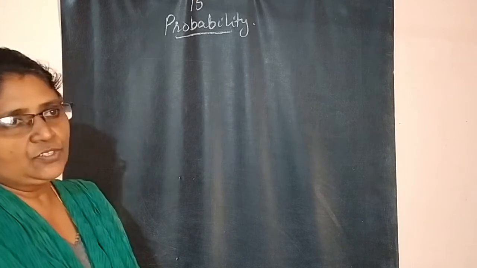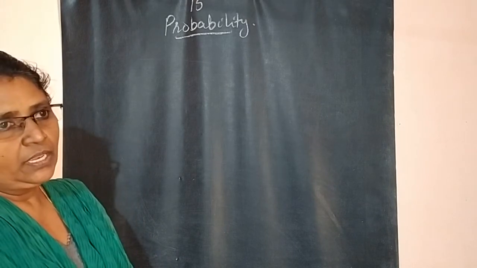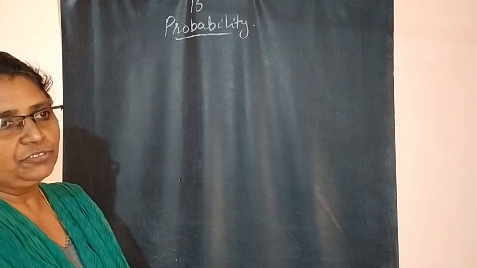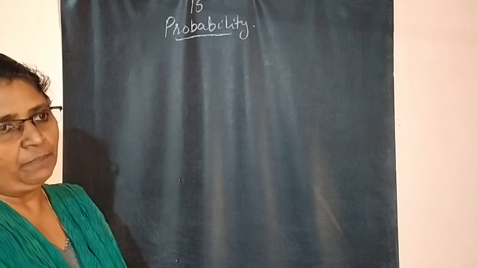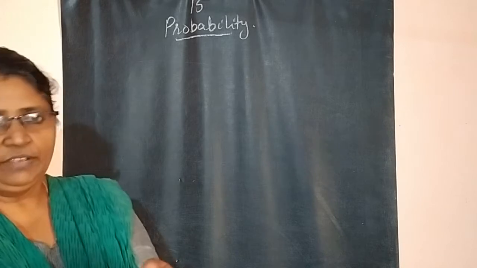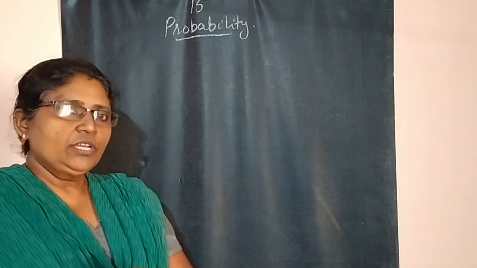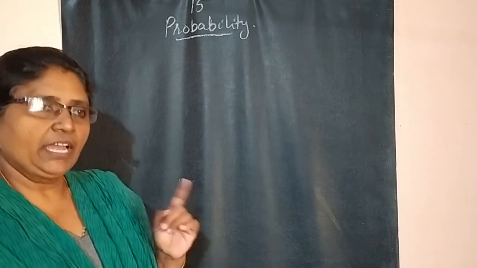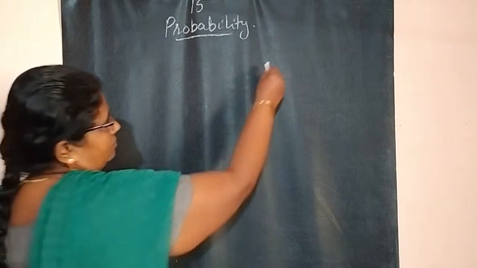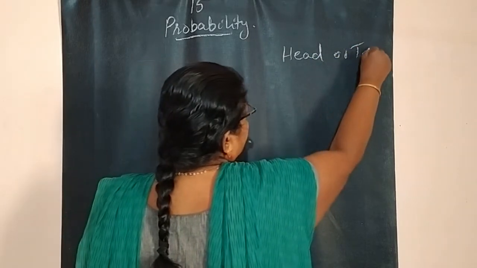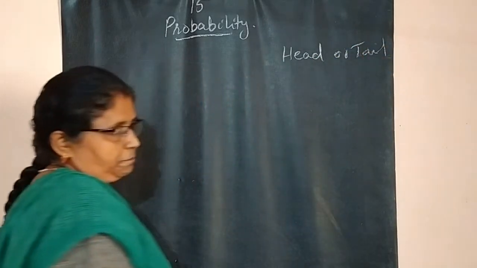In 9th class you did the experiment of tossing a coin. If you toss one coin, then we are going to get either head or tail.